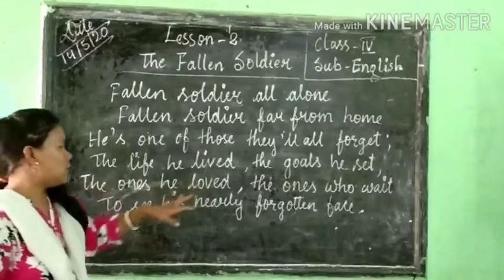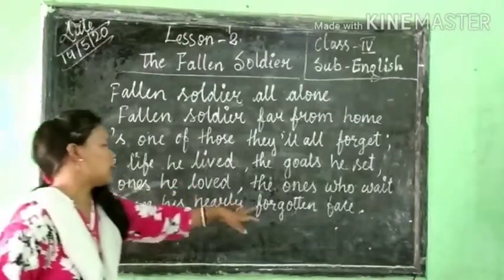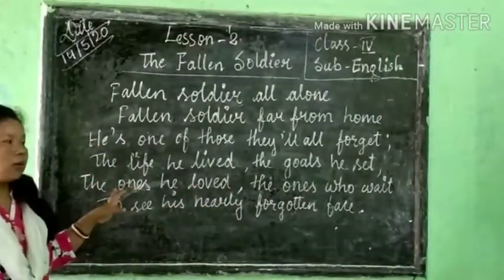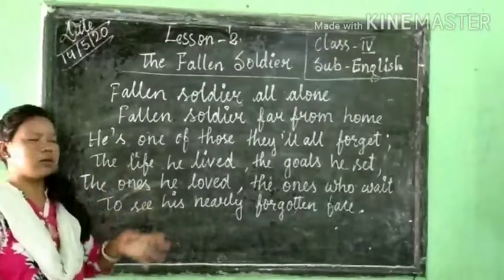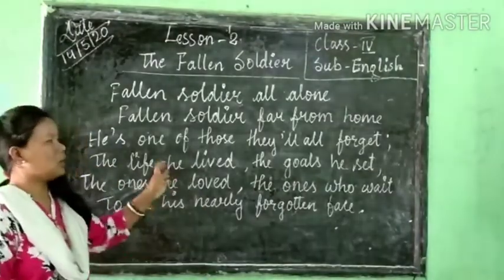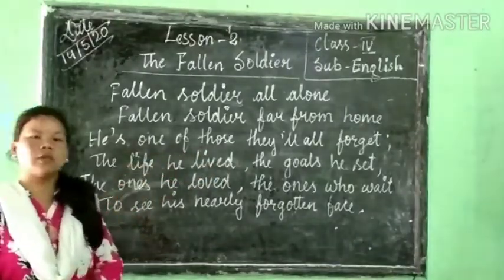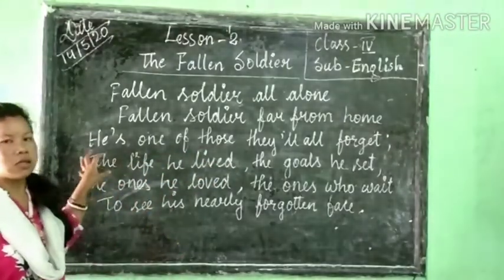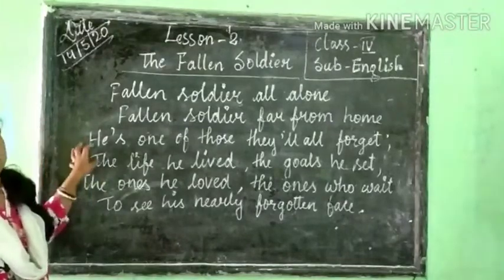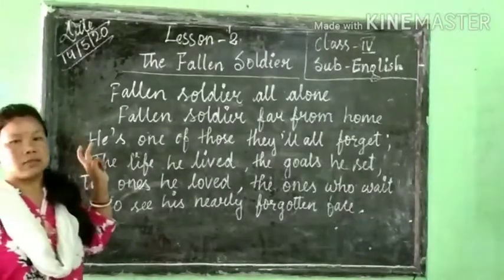The ones he loved, the ones who wait to see his nearly forgotten face. So the poet is telling that he is already dying, but everyone forgets his goals, his life, everything about the soldier.